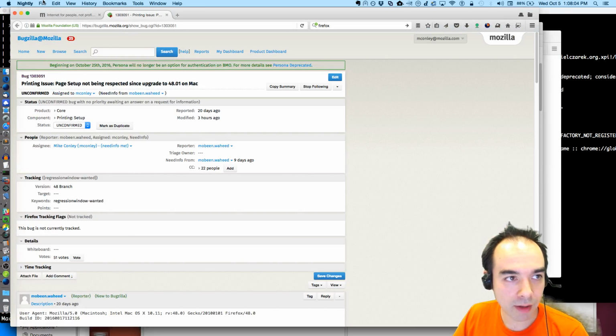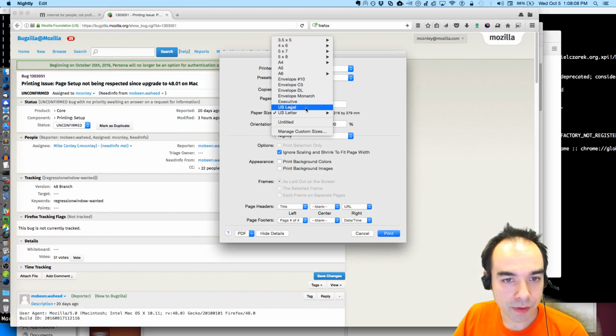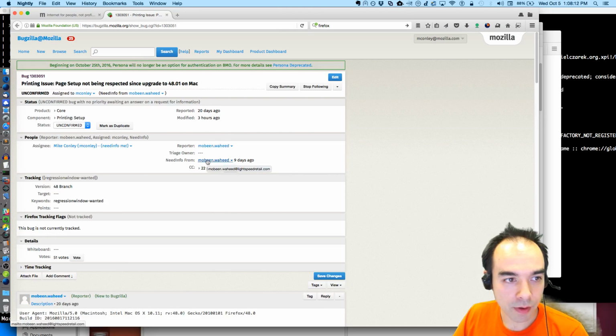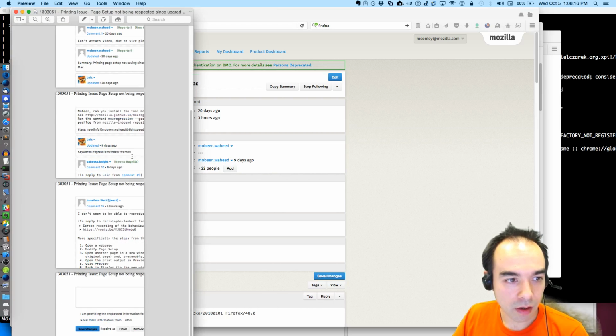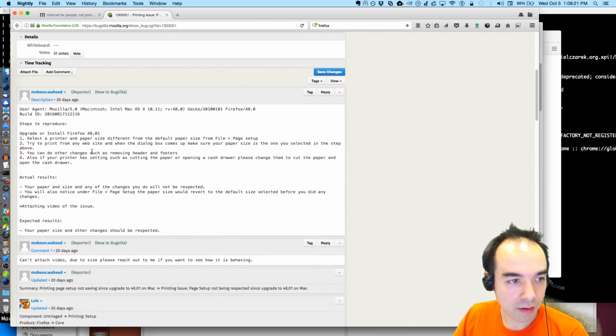Let me try my nightly build. Let's try this one. Print, 75 by 75. Open preview. This bug, will it open? We're about to find out. Interesting. So now it's working. Maybe it's broken in 48.01, but it's been recently fixed?